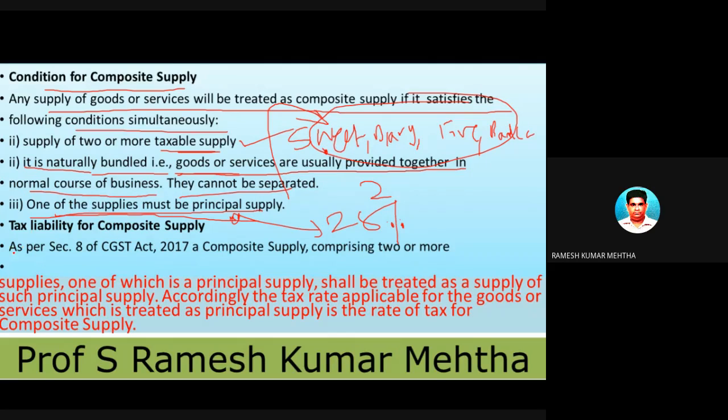As per Section 8 of the CGST Act, a composite supply comprising two or more supplies, one of which is a principal supply, shall be treated as the principal supply. According to that, the tax rate applicable is the principal supply rate. जो भी principal supply का rate है, वो tax का rate लगाया जाएगा in case of composite supply.